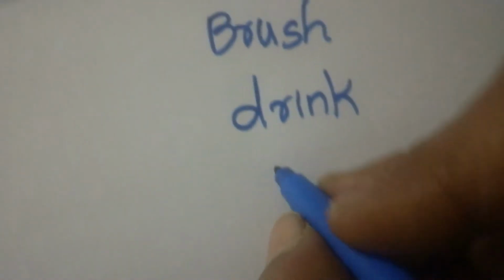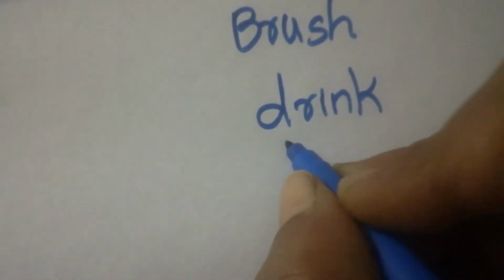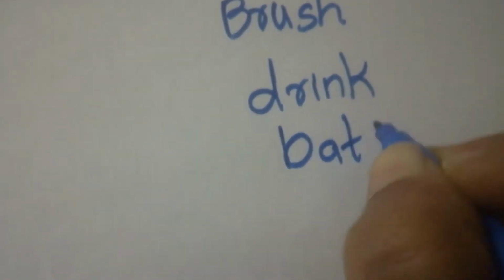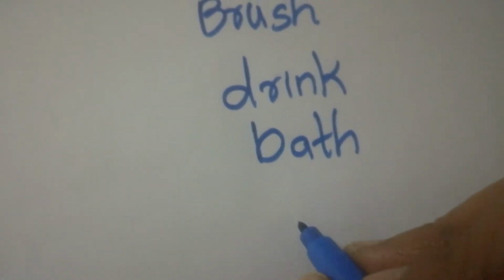Now we will write few action words which we do when we wake up early in the morning till we go to bed. So early in the morning first we wake up. After waking up what we do? We brush our teeth. So brush is the action we do. After brushing what we do? We drink milk or tea. So drink is the next action we do. After drinking what we do? We have a bath. So bath is the next action we do. After bathing what we do?